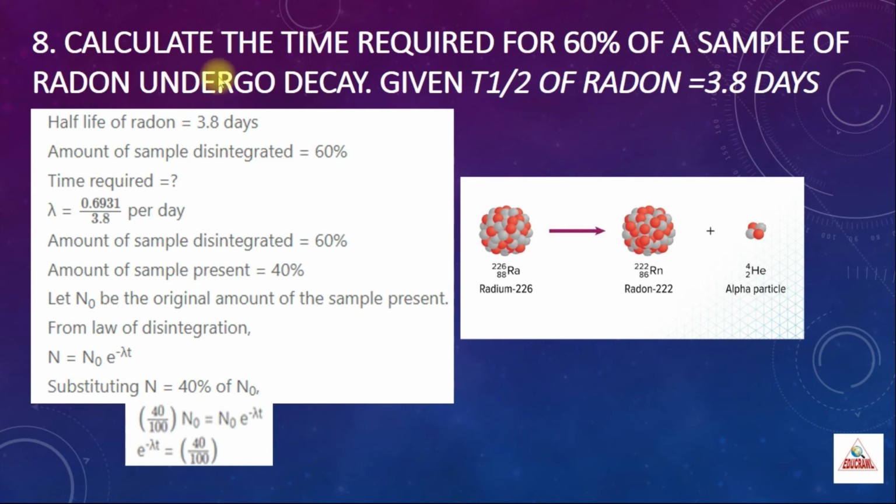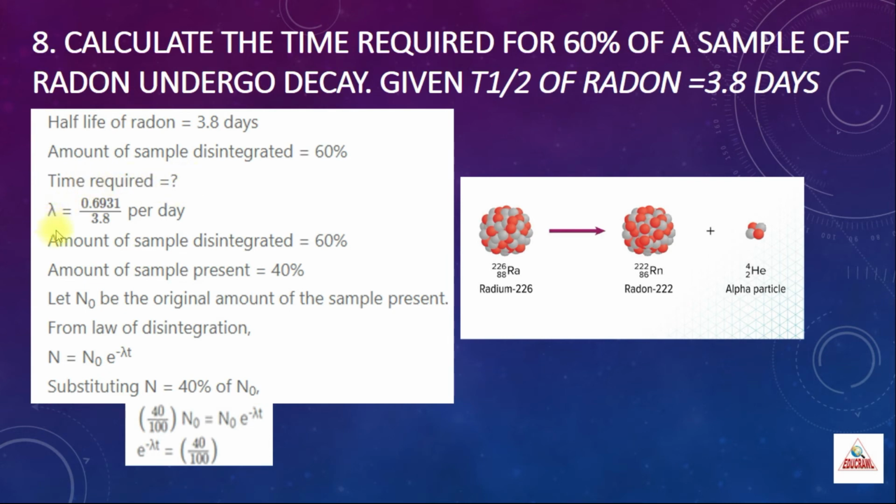Now the 8th problem: calculate the time required for 60% of the sample of radon to undergo decay, given that the T half of radon is 3.8 days. So half-life is given as 3.8 days. Amount of the sample disintegrated is 60%. So the amount of the substance which hasn't disintegrated is 40%. We are asked to find the time.